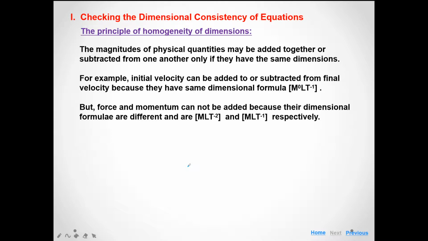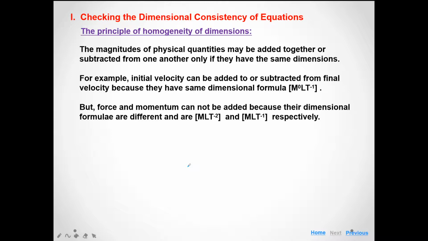So what is the principle of homogeneity? If two physical quantities are added or subtracted, then the dimensions of those quantities must be the same. So here the dimension of ut is equal to the dimension of half at square, and if it is a physical equation, the dimension of the LHS must be equal to the dimension of the RHS.